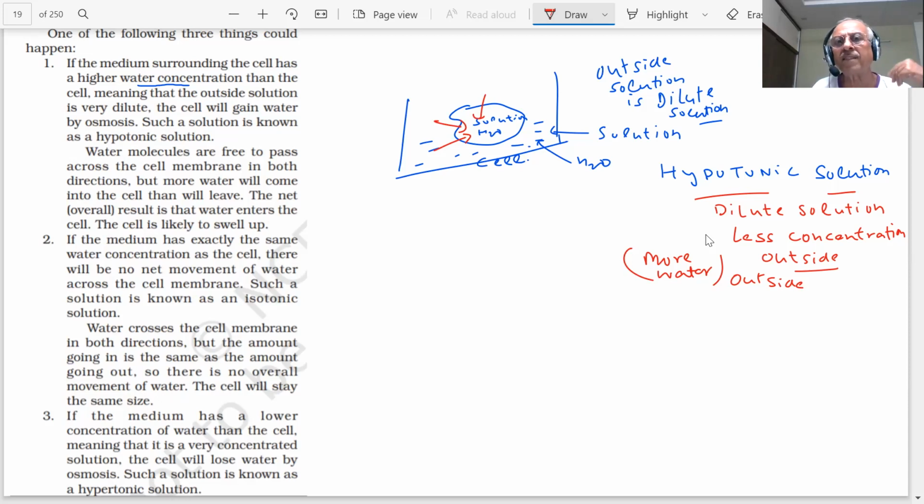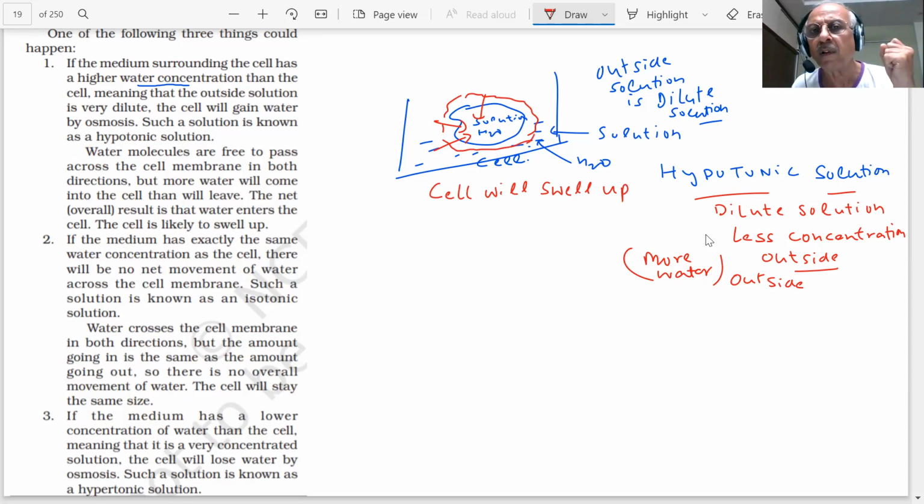If water enters the cell, what will happen? The cell will swell up, because more water is entering inside the cell. And if too much water goes in, it can burst also. This is case 1.